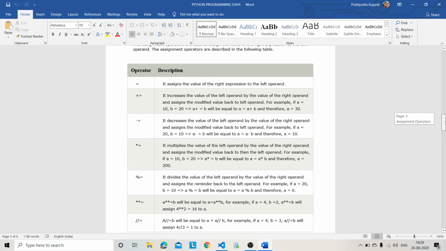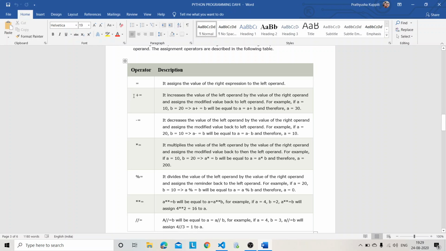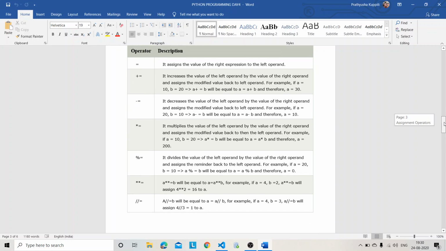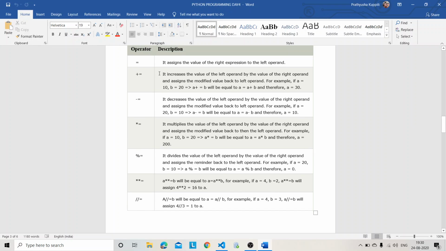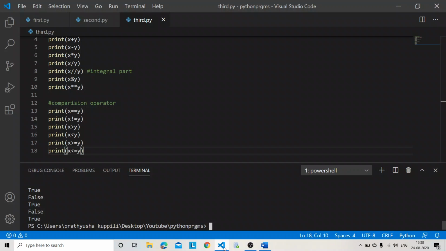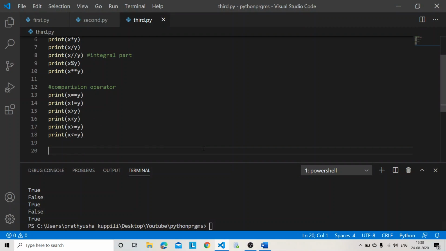These are the types of assignment operators: equal to, plus equal to, minus equal to. These starting ones are arithmetic operators: plus, minus, into, floor division, power, modulo division.